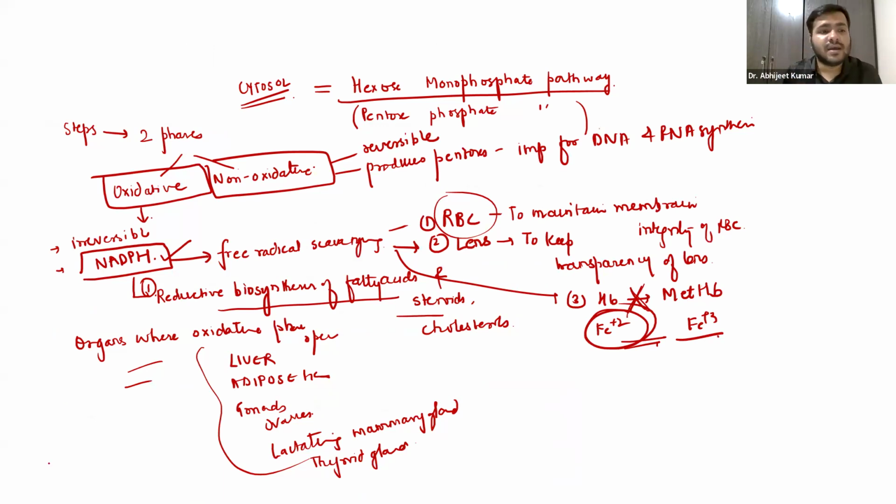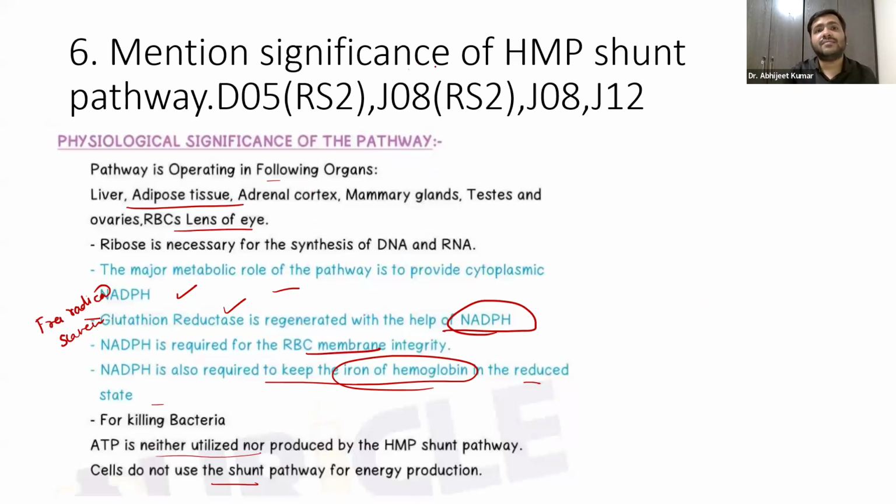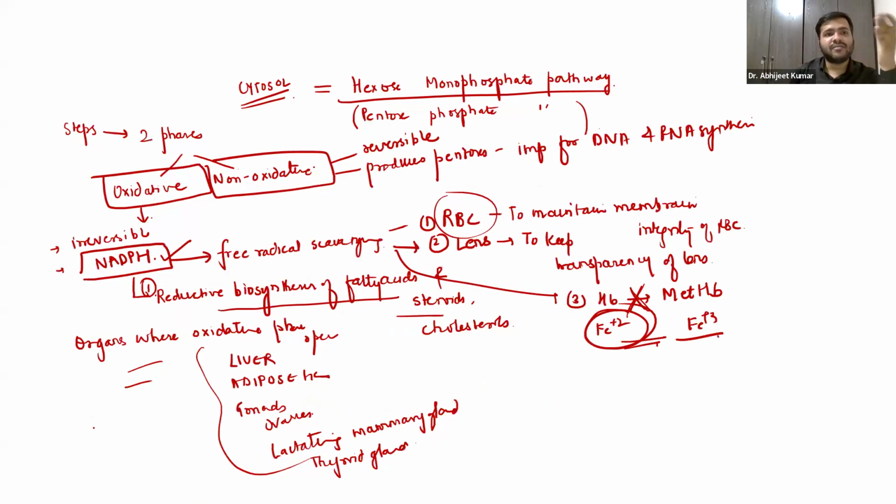All the important concepts regarding the significance, and you can see that it has been asked in December 5 revised schedule 2, January 8 revised schedule 2, January 8, January 12, multiple number of times. The importance has been asked, guys, and that is something you can take away from my particular point, right? We have two phases: oxidative and non-oxidative.